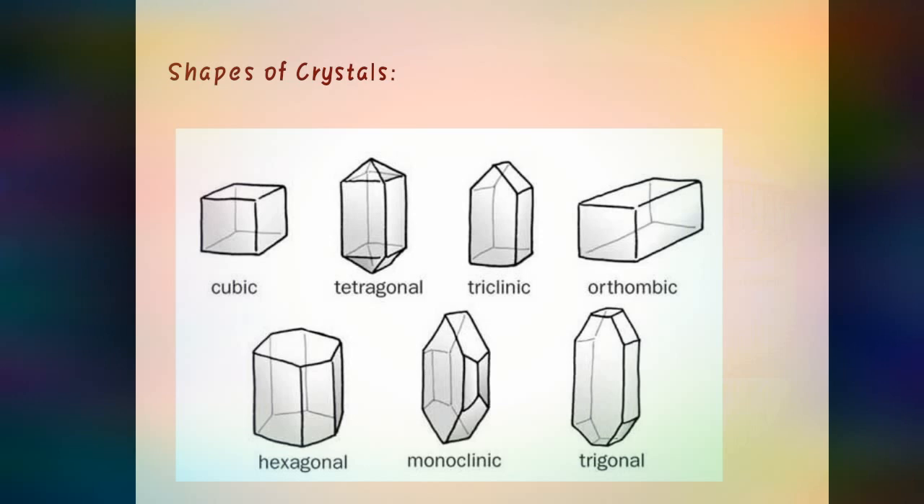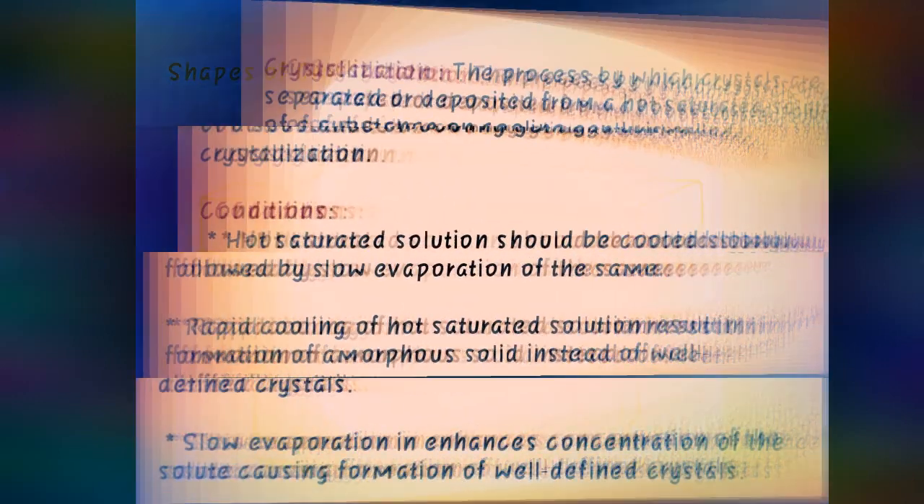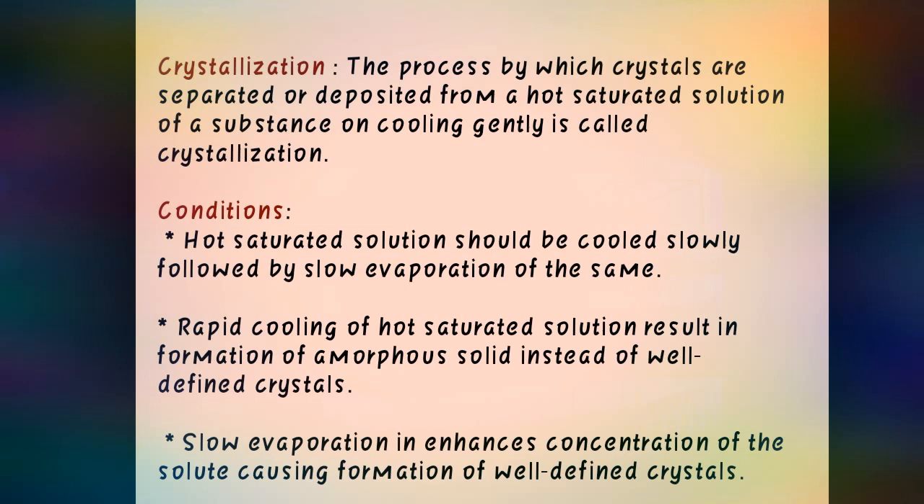Now we will go through our next topic, that is crystallization. The process by which crystals are separated or deposited from a hot saturated solution of a substance on cooling gently is called crystallization. For formation of crystal there are conditions. The first condition is that there should be a hot saturated solution. The second condition is that it should be cooled slowly.